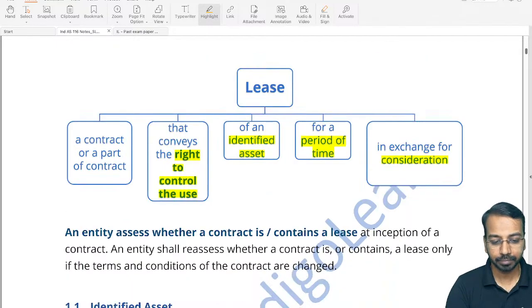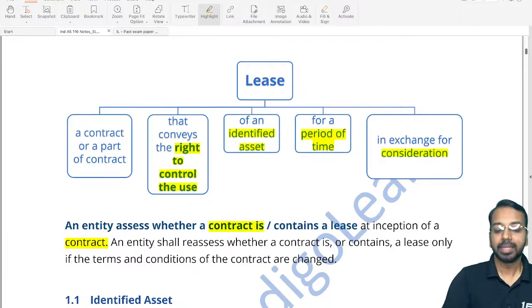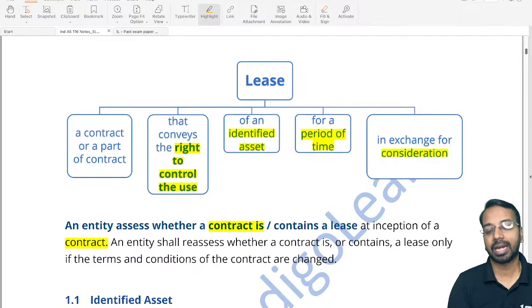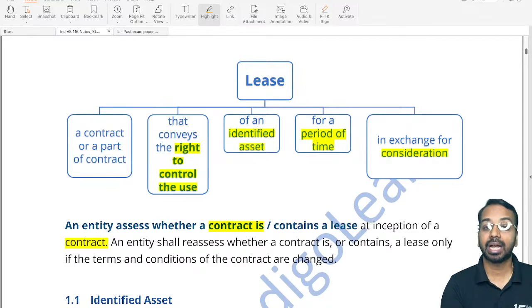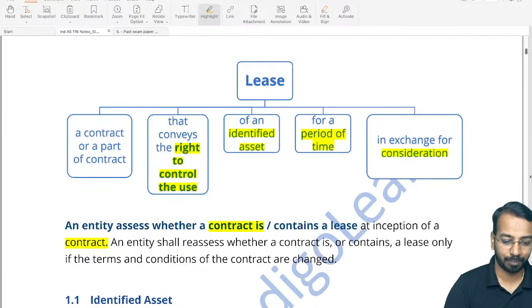Then whether a contract contains a lease or not, that assessment has to be done at the inception of the contract, and subsequently you will not reassess that initial classification. Only if terms and conditions are changed, you will reassess. Otherwise, at the inception of the contract, at the beginning of the contract, you will see whether the contract contains a lease or not. Right?